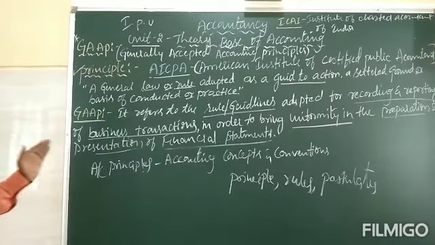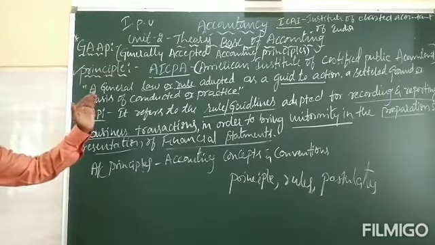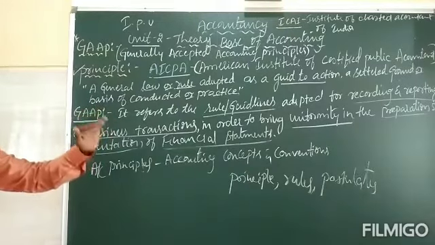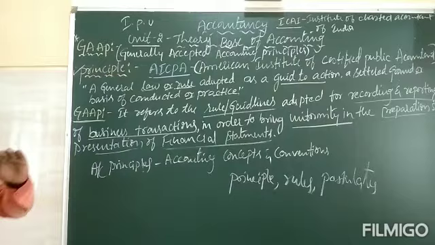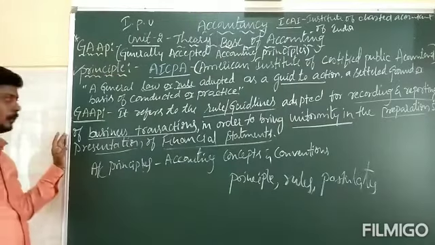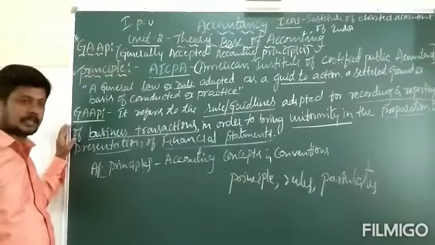GAAP refers to the rules or guidelines adopted for recording and reporting of business transactions.